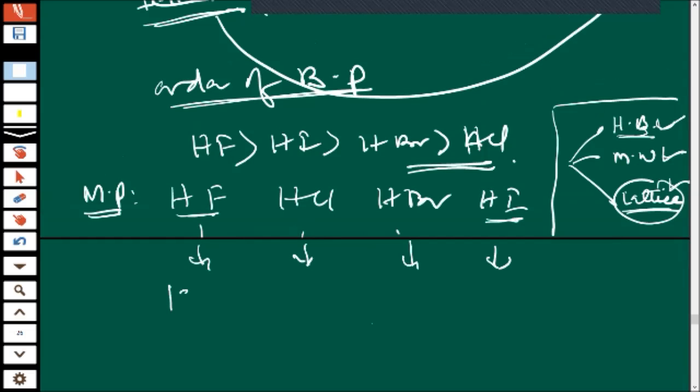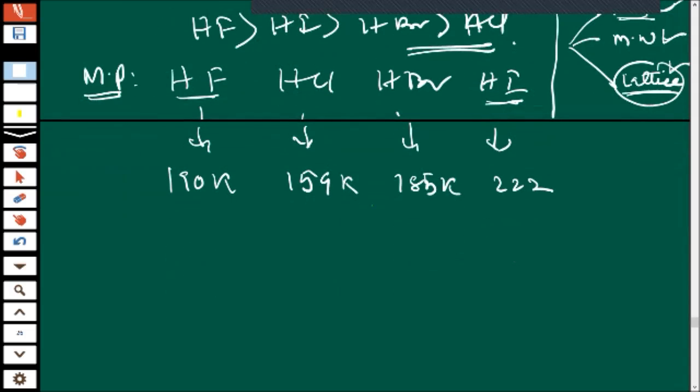So HF is having 190 Kelvin, children. HCl is having 159 Kelvin. Okay, 185 Kelvin and 222 Kelvin. Now let me know what will be the order. You are the judge for time being. Tell me, do the justice.